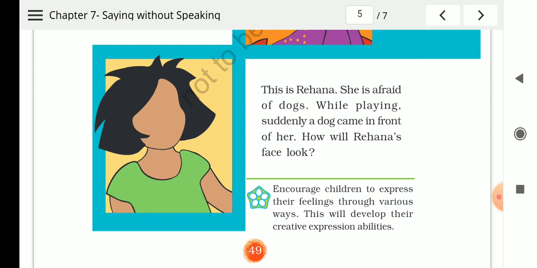right? So by looking at someone's face, we can tell if the person is happy, sad, or angry, isn't it? Even it has happened to you children sometimes that you have done some mischief and your mother found out just by looking at your face. Has it happened to you anytime? You cannot hide your expressions. Your mother will catch you that you have done some mischief, right? So your face is just a mirror. Our face is a mirror.